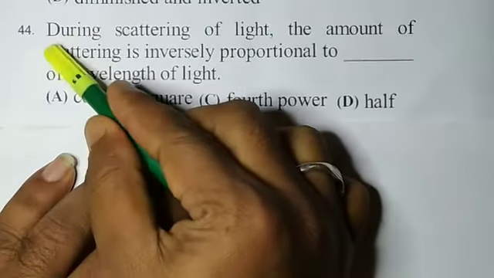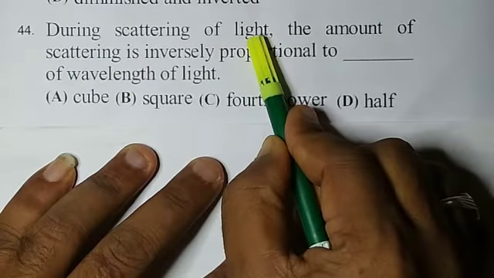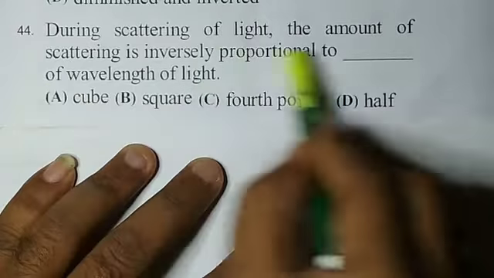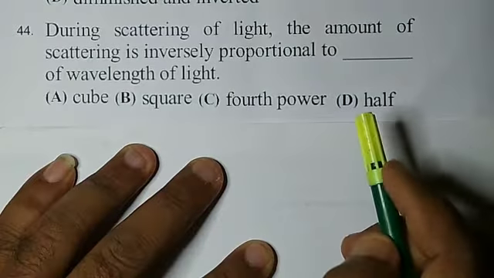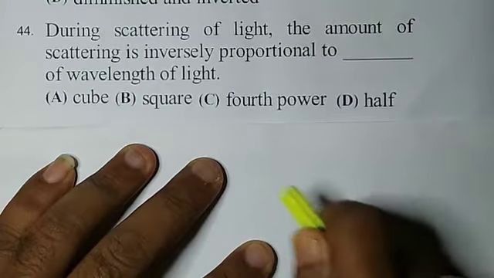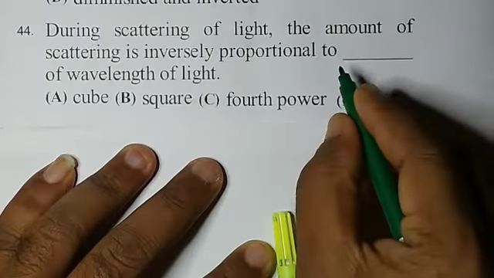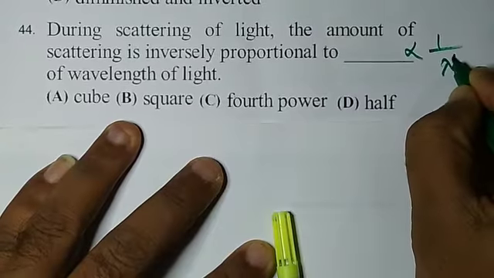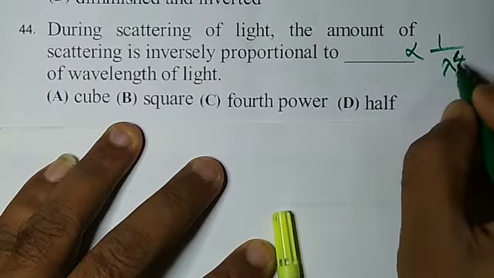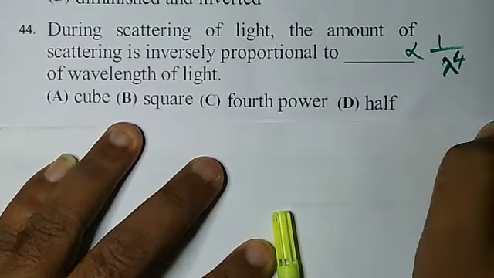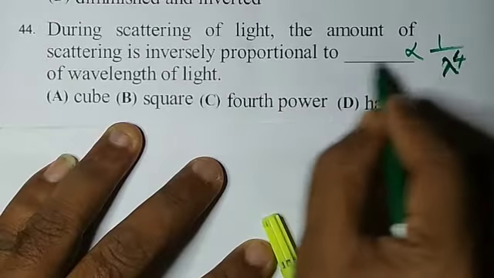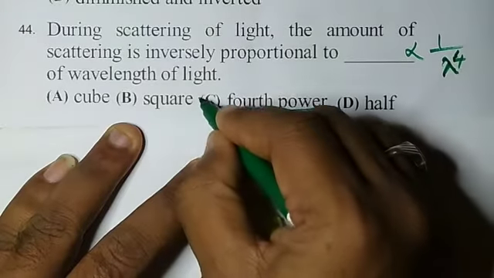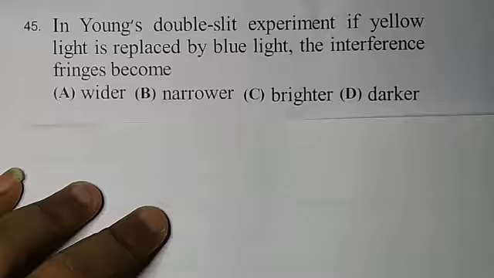Now question number 44. During scattering of light, the amount of scattering is inversely proportional to dash of wavelength of light. It is a direct question. We know that the amount of scattering is proportional to 1 by lambda power 4, the fourth power of lambda. We know this very well. So he is asking for the dash of wavelength, that is, the fourth power. So C option is correct.